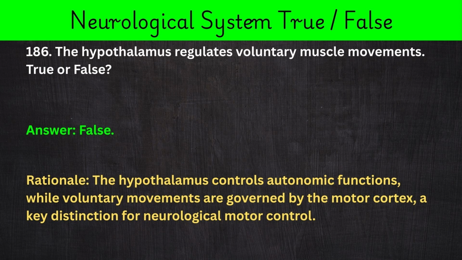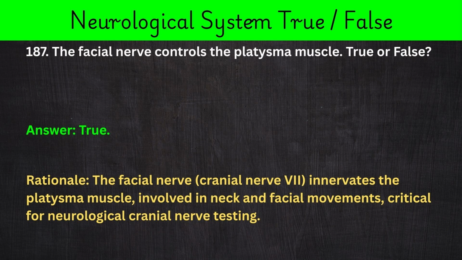186. The hypothalamus regulates voluntary muscle movements. True or false? Answer: false. Rationale: the hypothalamus controls autonomic functions, while voluntary movements are governed by the motor cortex, a key distinction for neurological motor control.